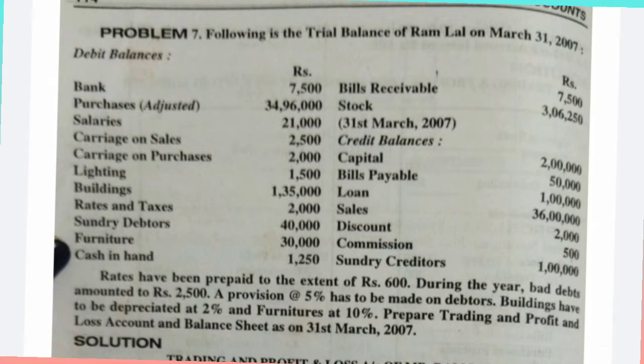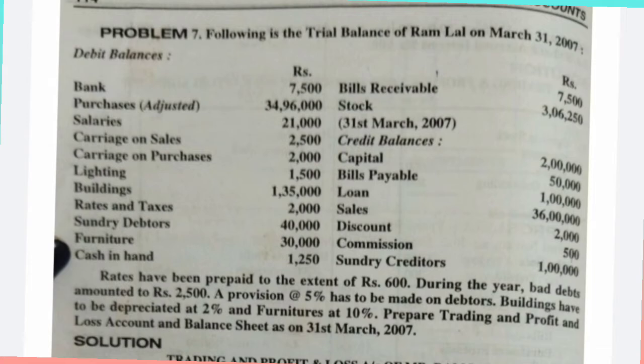Credit balances, they have given capital, bills payable, loan. These items come under the balance sheet liabilities side. And sales comes under trading account. Discount 2,000 comes under the P&L account. Commission 500, P&L account.